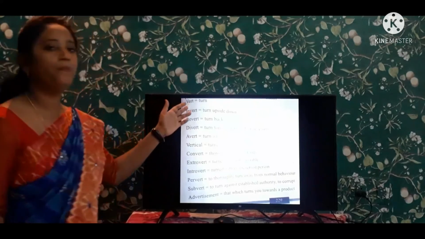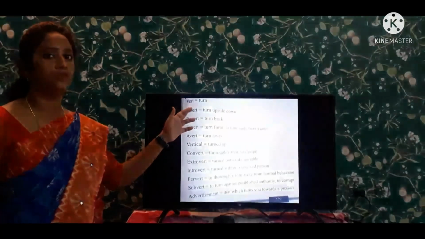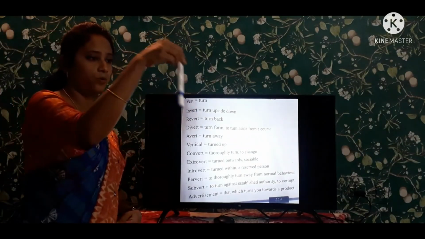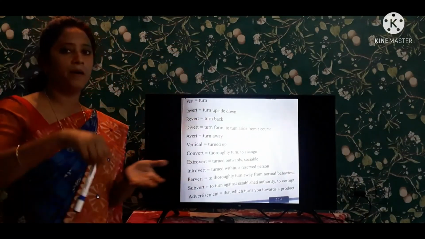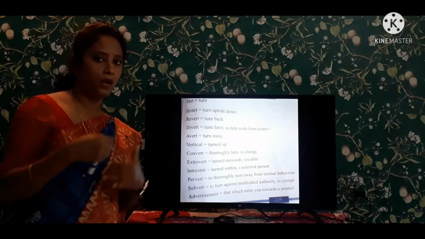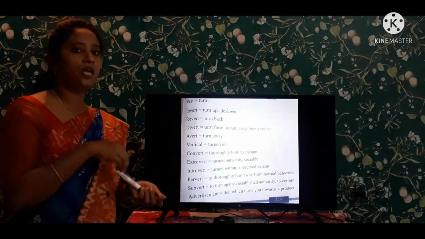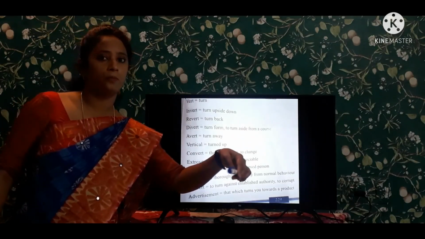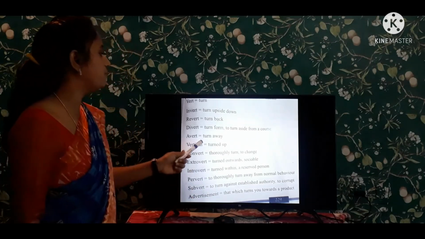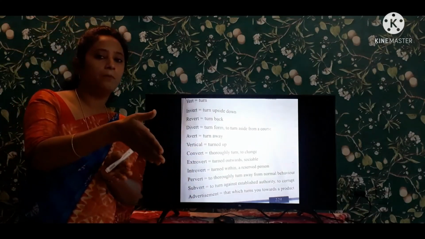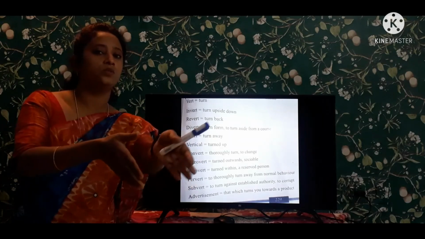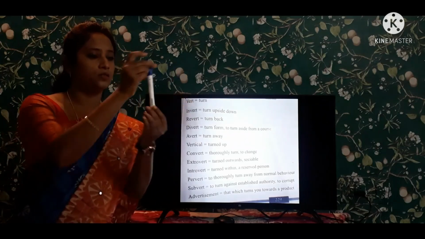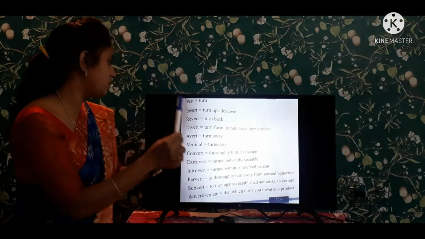See here, this is the root word we are having, vert. Invert means upside down. We put it like this, down. Revert means turn back, come again to the normal position. Divert means to divert the position. You want to go this way, but I divert your position to this way. Next is avert: turn away. You want to go this side, but make a turn and go this way. Next is vertical, like this. This is a vertical and this is a horizontal. This is an example for vertical.